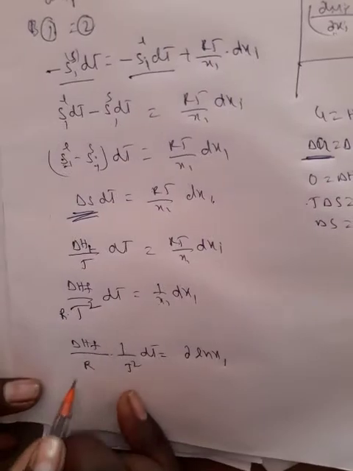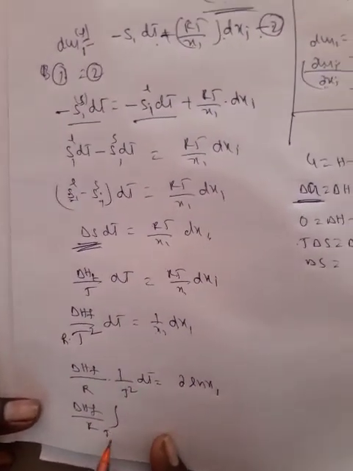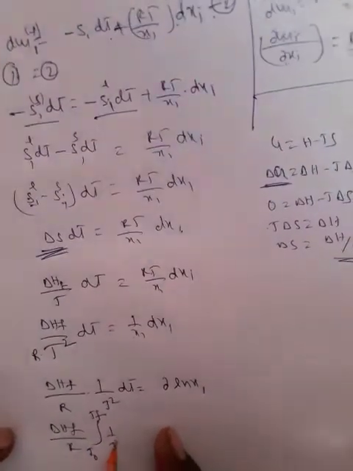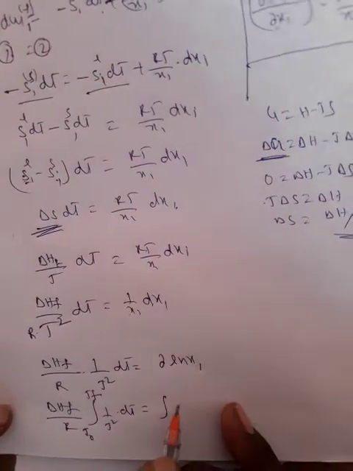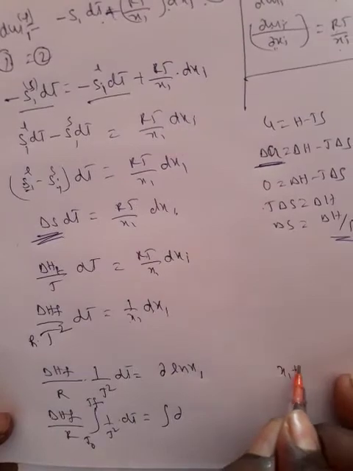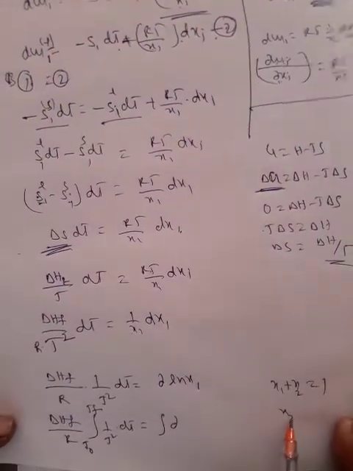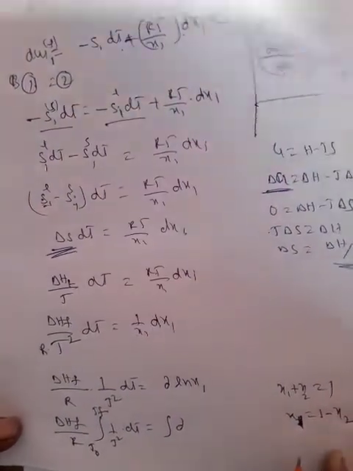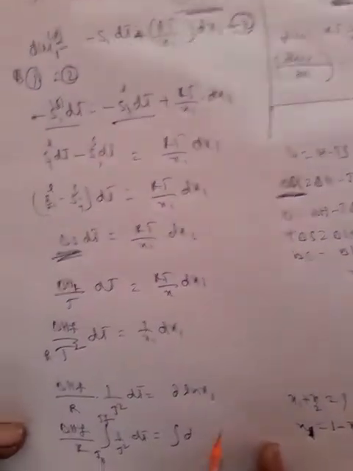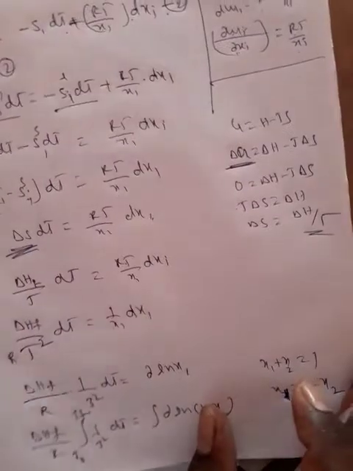After that, for integration: delta HF by R, integration from T0 to TF of 1 by T square dT equals d ln x1. We know very well that x1 plus x2 is equal to 1, the mole fractions. So x1 is equal to 1 minus x2. In place of x1 we write 1 minus x2, d ln(1 minus x2).